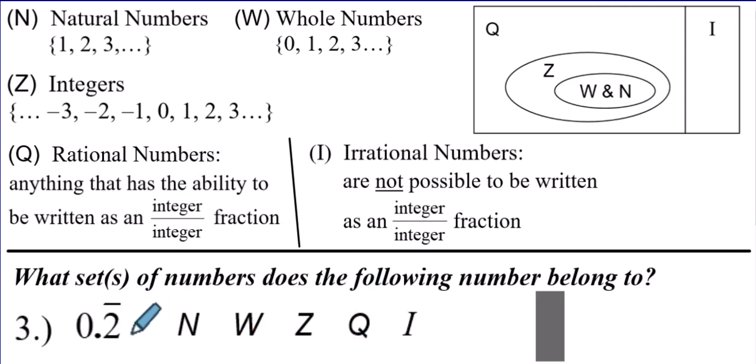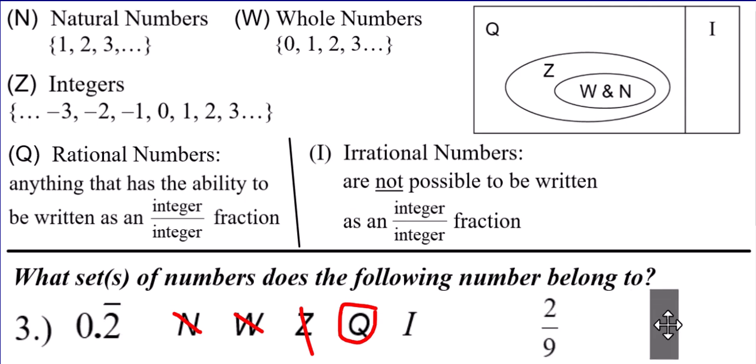Let's do another one. 0.2 repeating. Well, that's not a natural, it's not a whole, and it's not an integer. How was I able to cross them out that quickly? Because those three do not include any decimals or fractions, unless it's a decimal like 7.0 or a fraction like 22/1, where those things would simplify to just a whole number. But something like this, no. But it is rational. Why? Because I can write 0.2 repeating as a fraction. It's 2/9. If it was just 0.2 not repeating, then it would be 2/10, which also would make it rational. So it is not irrational.